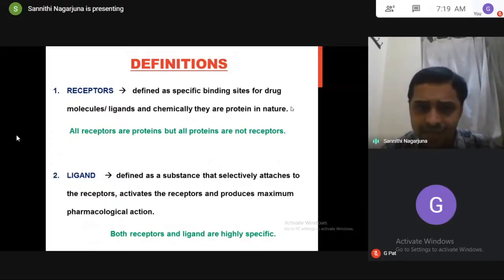Another definition is the ligand, which is a substance that selectively attaches to the receptors, activates the receptors, and produces maximum pharmacological action.